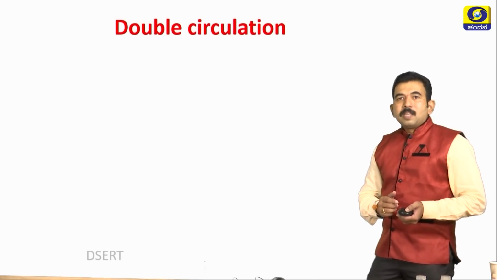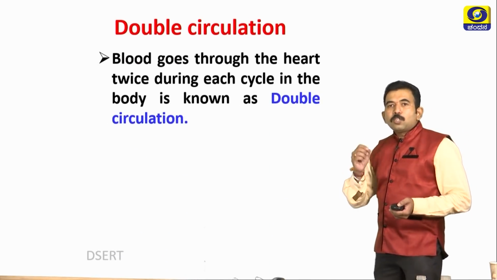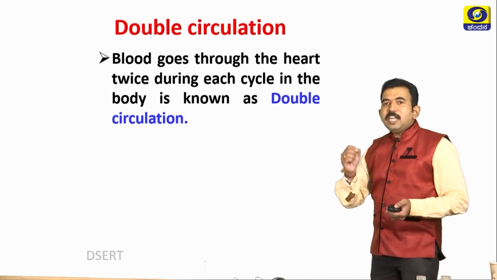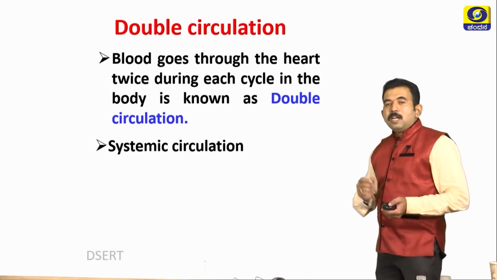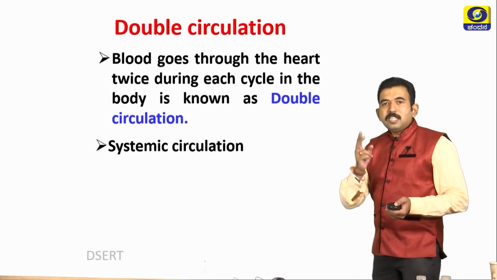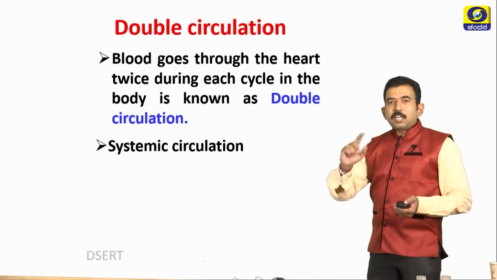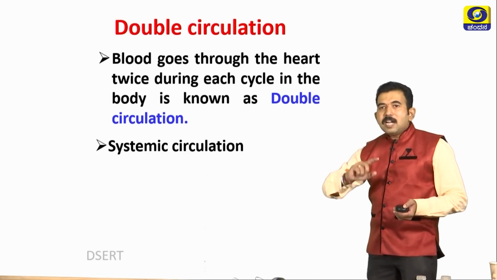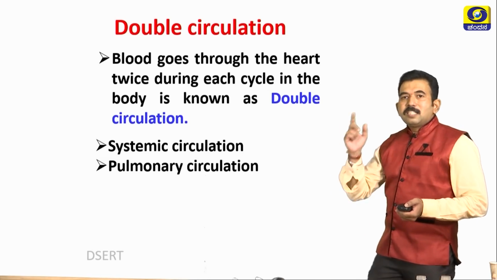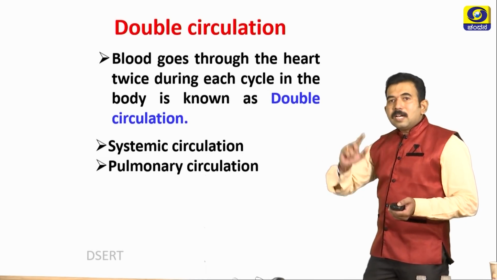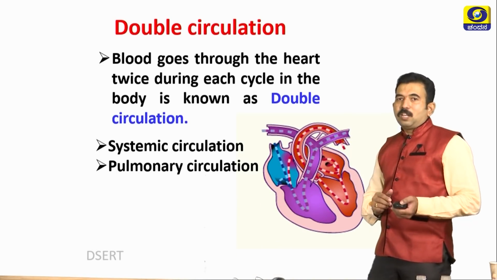Next, let us study double circulation. What is double circulation? Blood goes through the heart twice during each cardiac cycle. This is known as double circulation. In double circulation, there are two types: systemic circulation and pulmonary circulation. In systemic circulation, circulation takes place between the heart and the body parts. In pulmonary circulation, circulation takes place between the lungs and the heart. So these are the two important types of circulation.